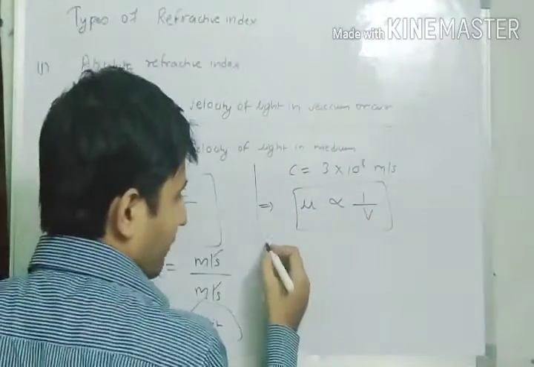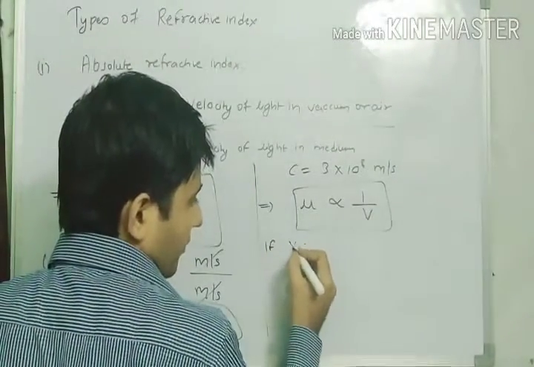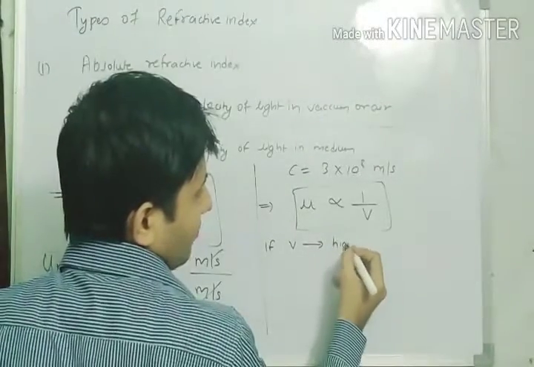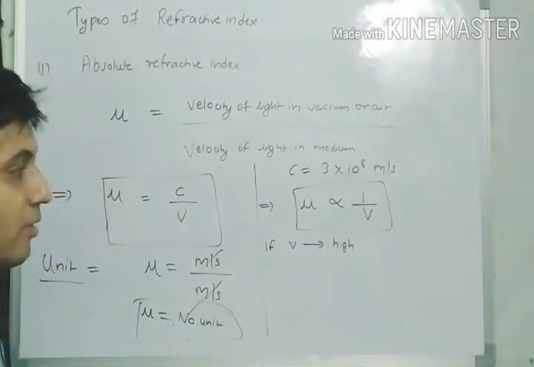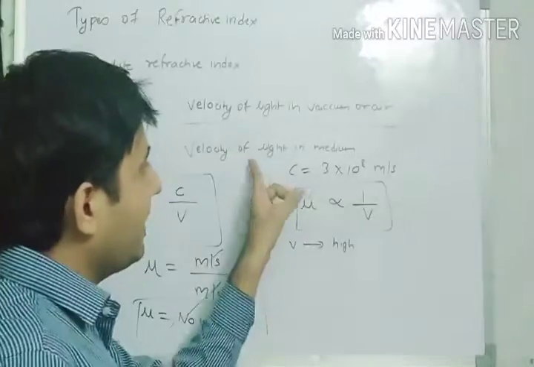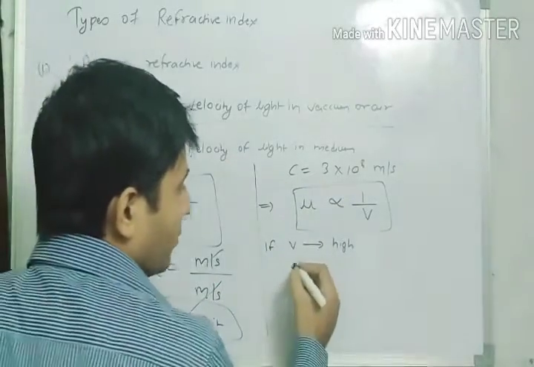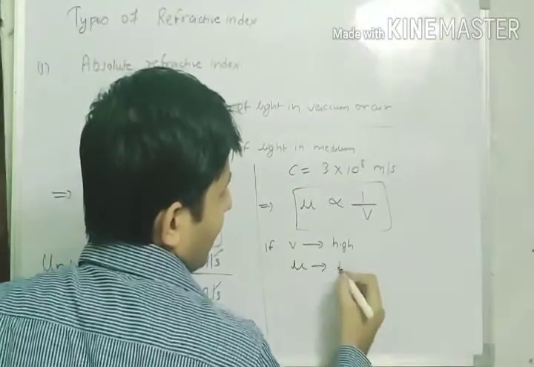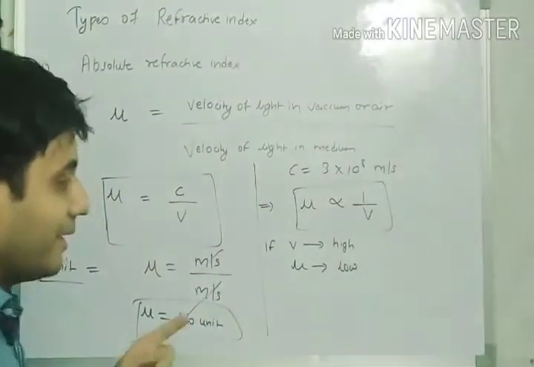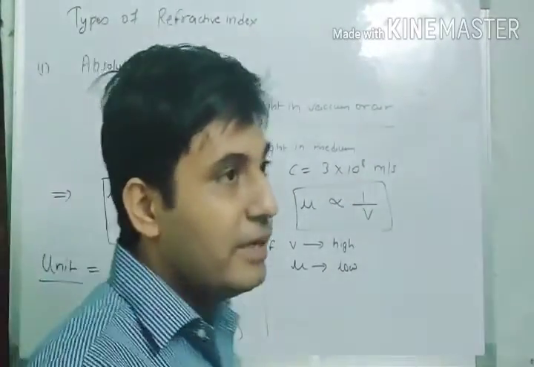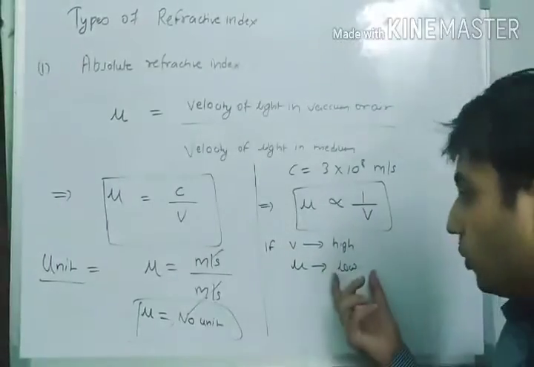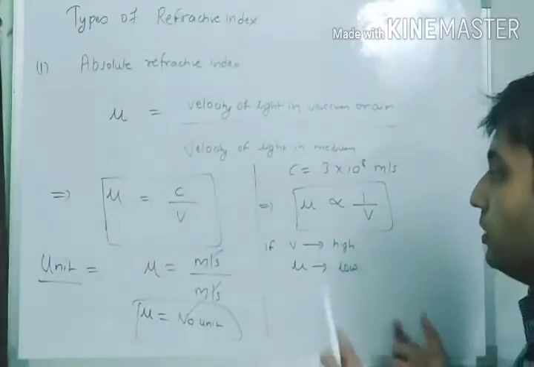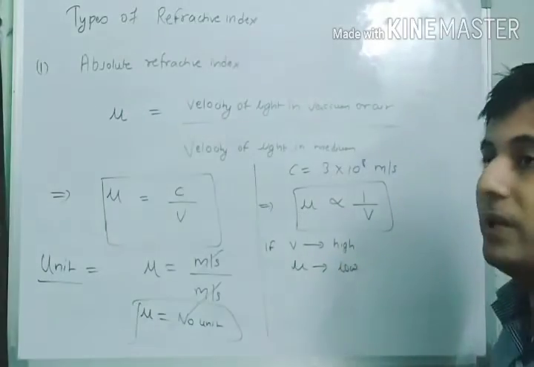So what will happen if v is high? Okay, v means what? Velocity of light in medium. Then mu would be less, or I can write low. It means for any medium whose refractive index is low, the velocity of light in that medium would be high.